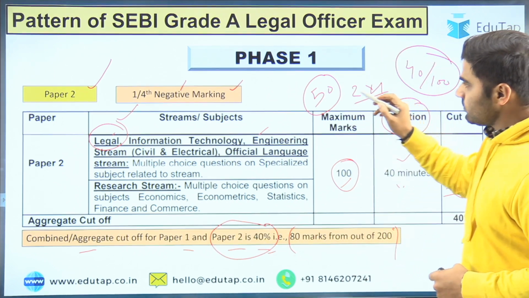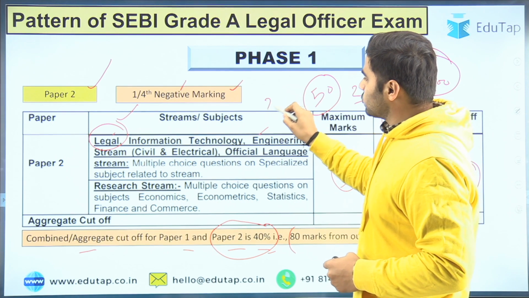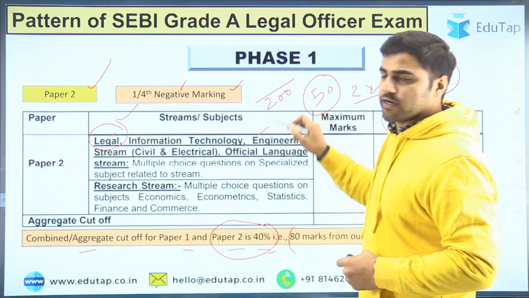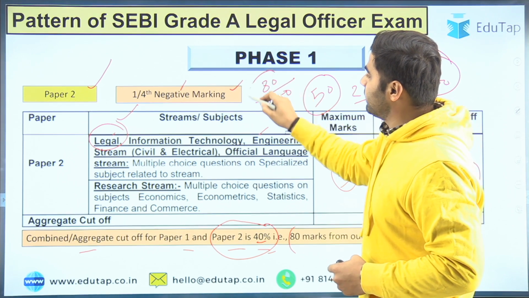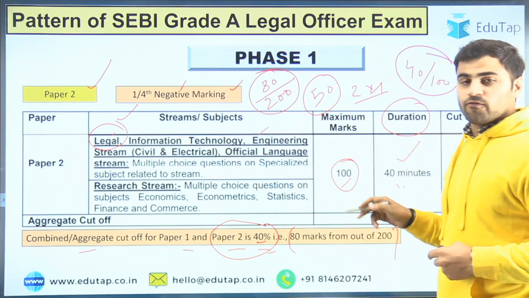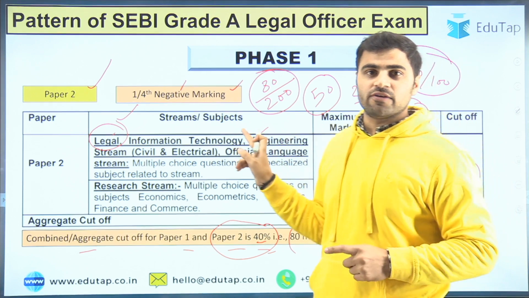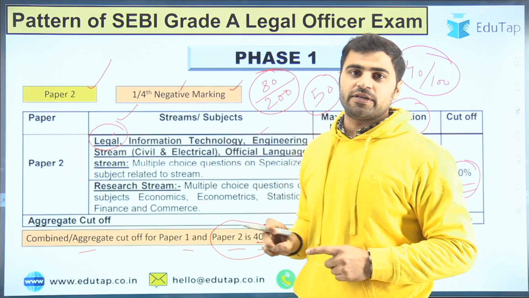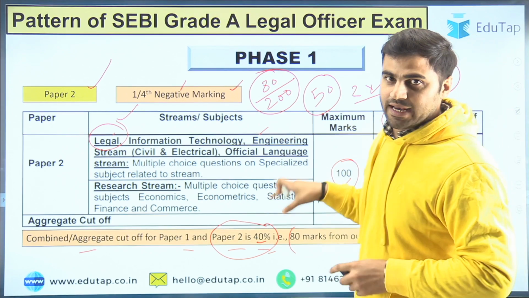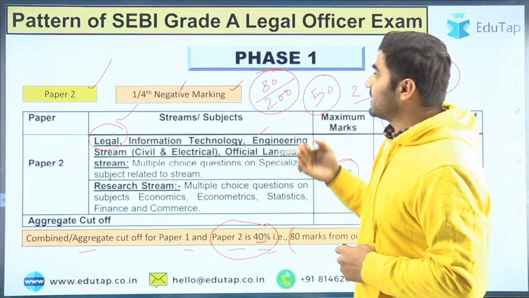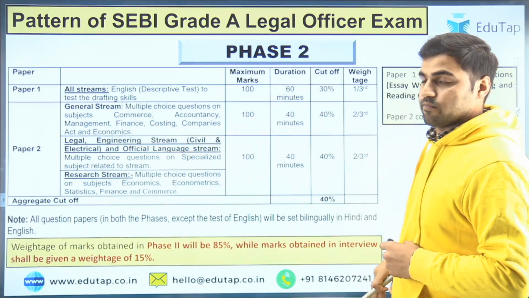So we know that both papers consist of 200 marks in total. So if we talk about the 40%, you have to score 80 marks out of 200 if you want to clear phase 1 of this examination, right? I hope you got the clarity about this overall calculation. Now let's move to discuss phase 2.